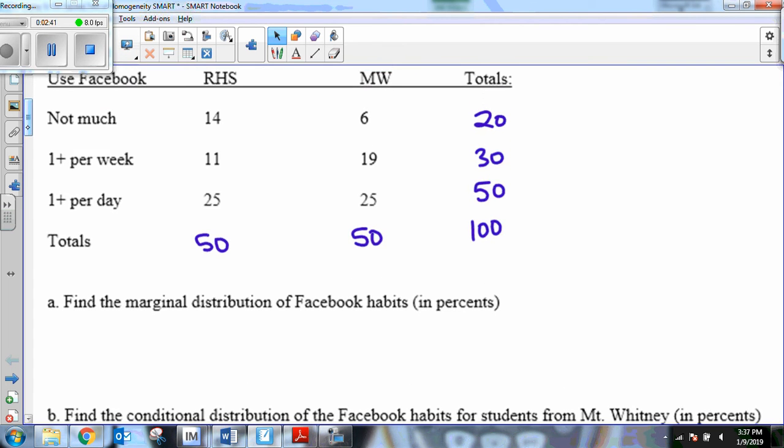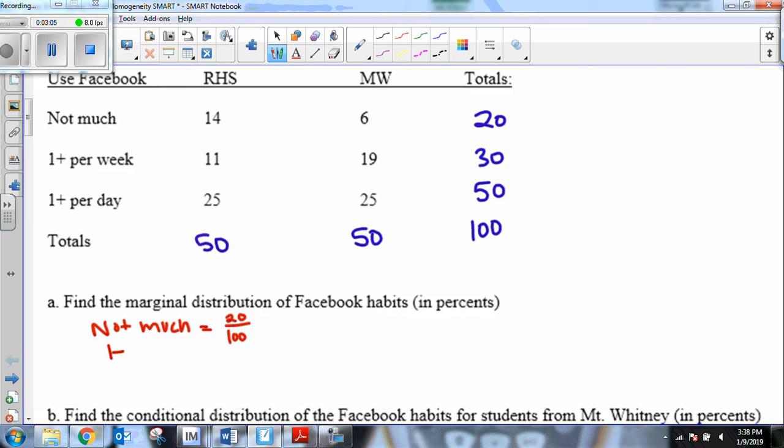Find the marginal distribution of Facebook habits. So remember, marginal distribution is the distribution in the margins. And we're checking at the habits of Facebook. So I'm going to go all the way over here, and I'm going to say, okay, for not much, for marginal distribution, we see that there are 20 people that say not much out of 100.